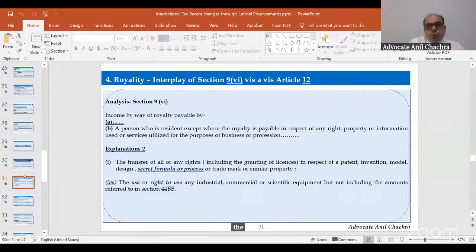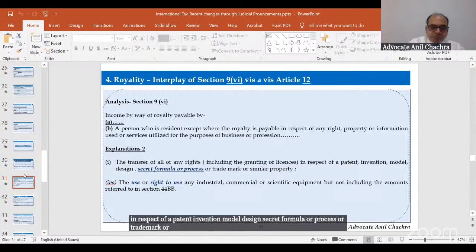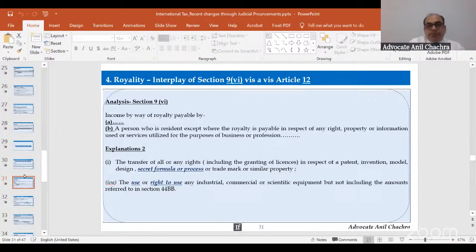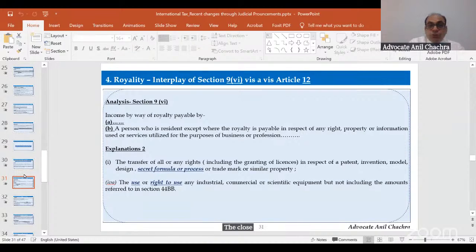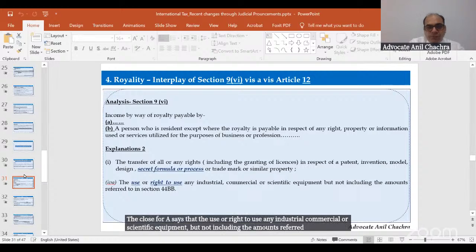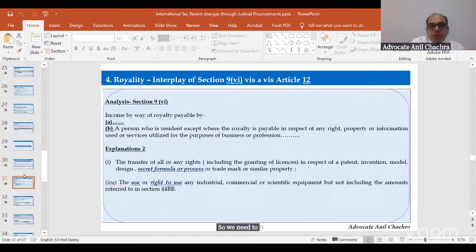Explanation 2, which tells about the transfer of all or any rights in respect of a patent, invention, model, design, secret formula or process or trademark or similar property. If I am using a service for this secret formula or process, it would be a royalty under the Indian income tax. Clause 4A says the use or right to use any industrial, commercial or scientific equipment, but not including the amounts referred to in section 44B, BB. So we need to keep in mind the bold part only, the secret formula or process, use or right to use, right?